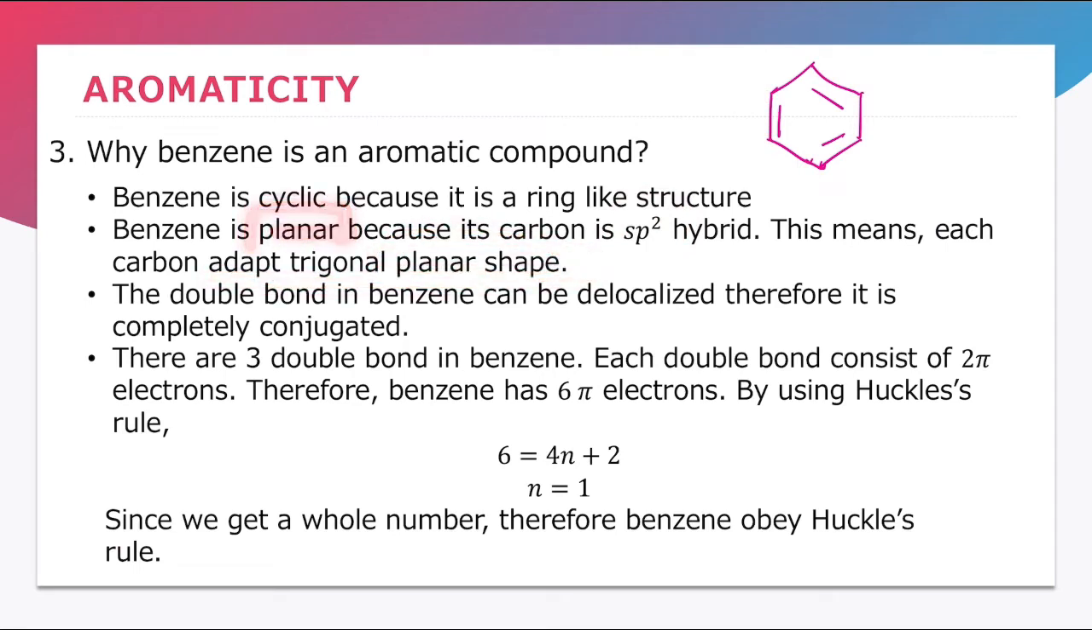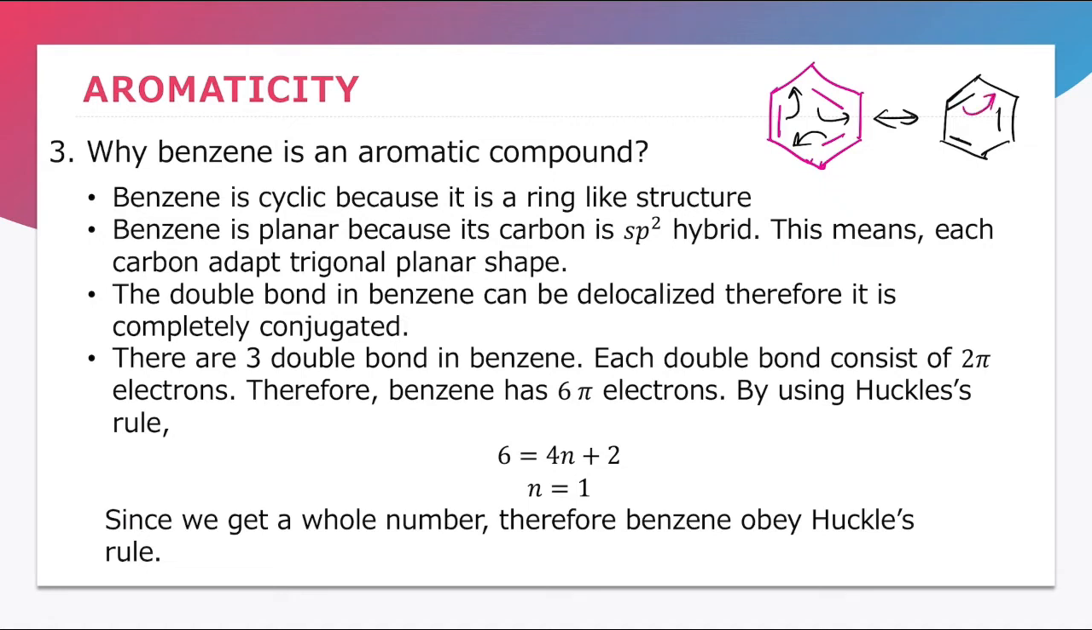Okay, and then the third one, because the double bonds in benzene can be delocalized, therefore it is completely conjugated. So delocalized ni maksudnya apa? So delocalized tu maksudnya dia punya bond itu sentiasa bergerak begitu. Okay, so ini yang kita panggil sebagai delocalized dan dia completely conjugated.